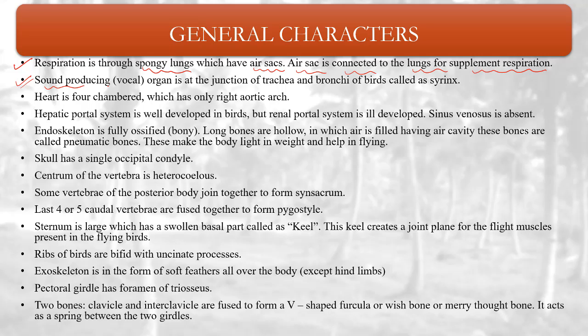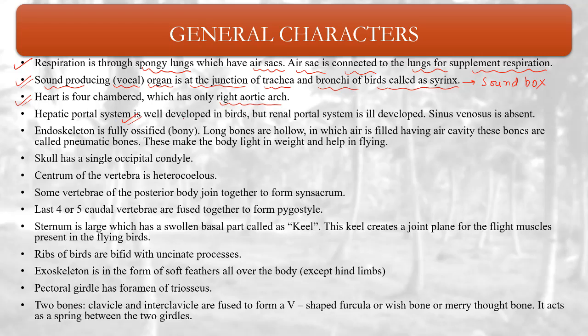The vocal sound producing organ is known as what? Syrinx, at the junction of trachea and bronchi of the birds. So syrinx is the sound box which is present at the junction of trachea and bronchi. Heart is four chambered, which has only right aortic arch. Meaning aortic arch is not bifid, it does not have two branches. So they have only right aortic arch, and heart is four chambered.